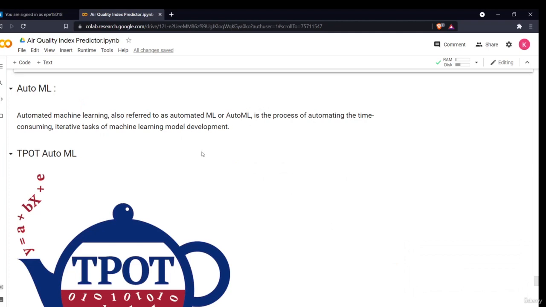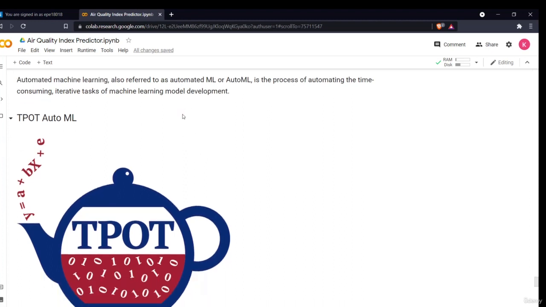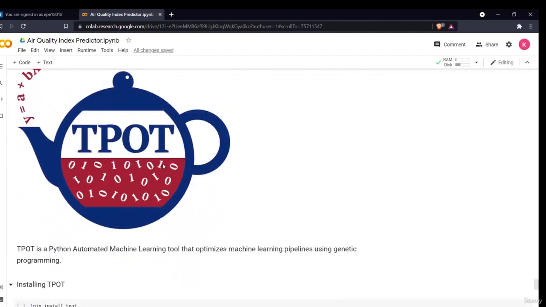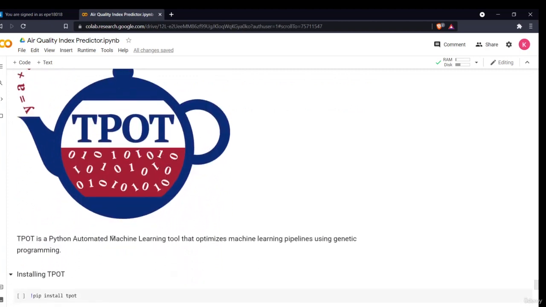The same thing which you did above using the linear regression, random forest and XGBoost model, they will be using the TPOT AutoML to remove all that hassle and do the same thing in a few single lines of code. So, a brief introduction about TPOT AutoML. TPOT is a Python automated machine learning tool that optimizes machine learning pipelines using genetic programming.